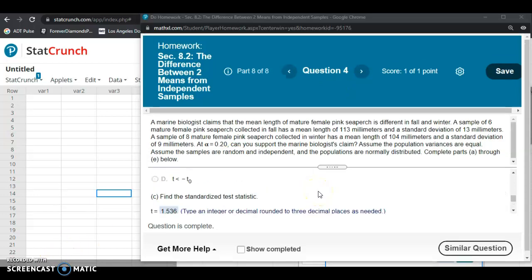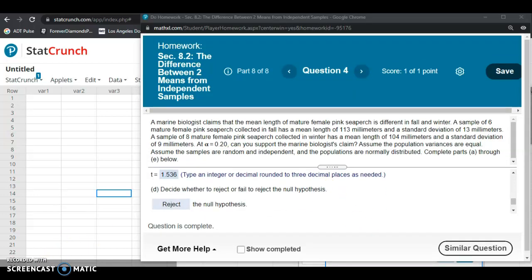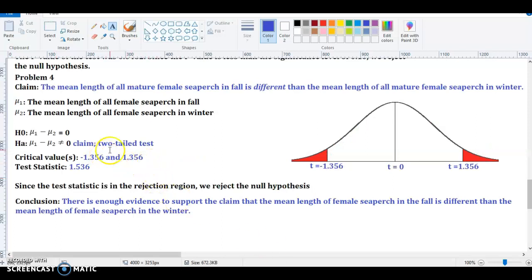Before we conclude the video, this is a two-tailed test, so the rejection regions are in both tails. These are the critical values, which are the cutoff values for test statistics that fall in the rejection region. Clearly our test statistic of 1.536 is in the right tail. It's greater than the critical value, which means we reject the null hypothesis, and this would be our conclusion.